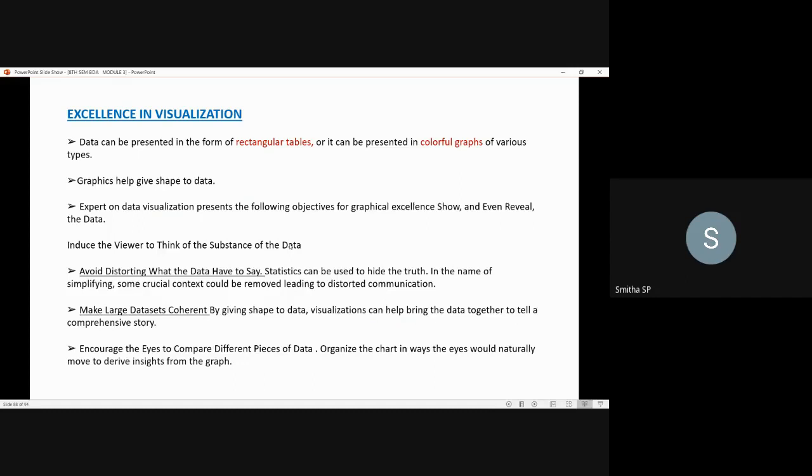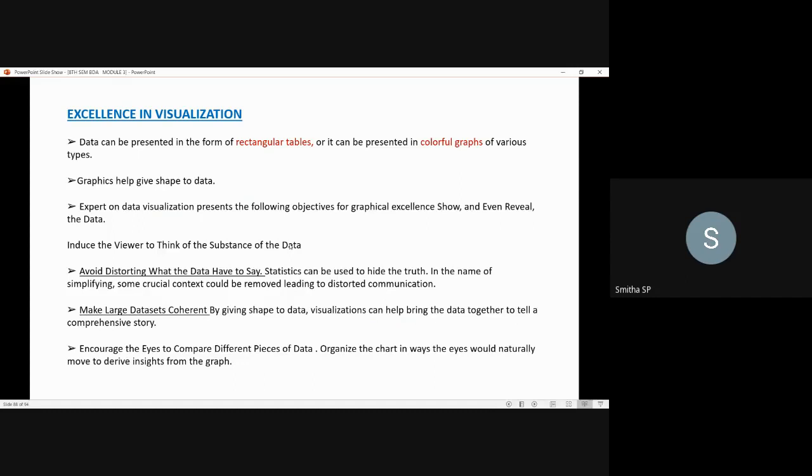If you present the data in the best way, it will show the excellence, and you'll also be able to reveal the data, that is, if anything is hidden there, if any story is behind the data, whatever has happened so far, you will get a clear picture of that. Okay, that's about visualization. Next, for this to happen, one should induce the viewer to think of the substance of the data, what is actually in that data, so that you are able to identify it.